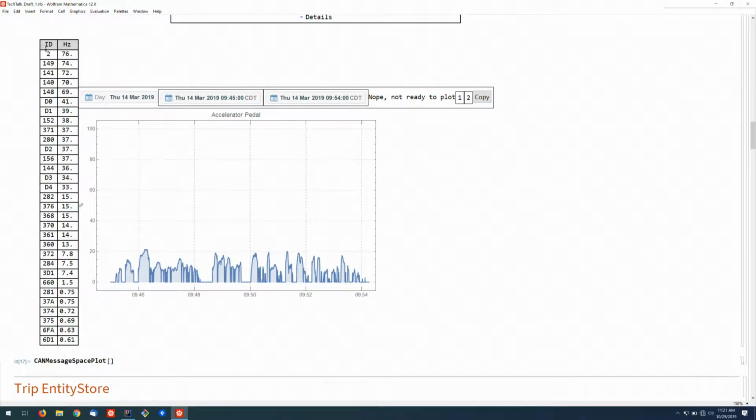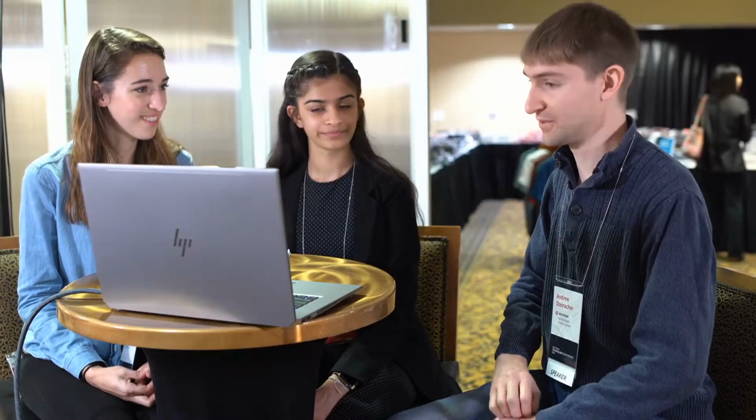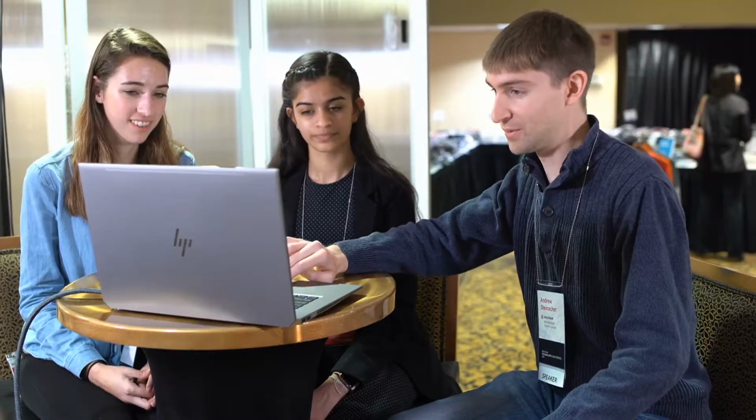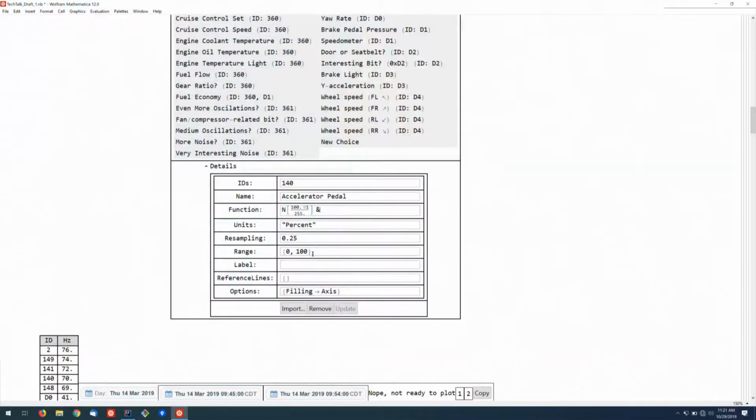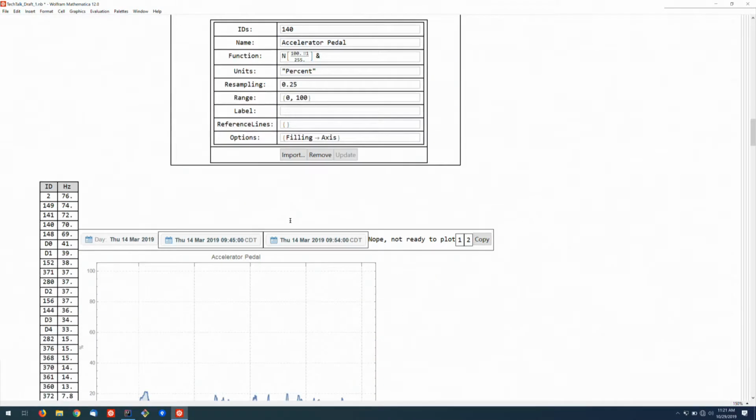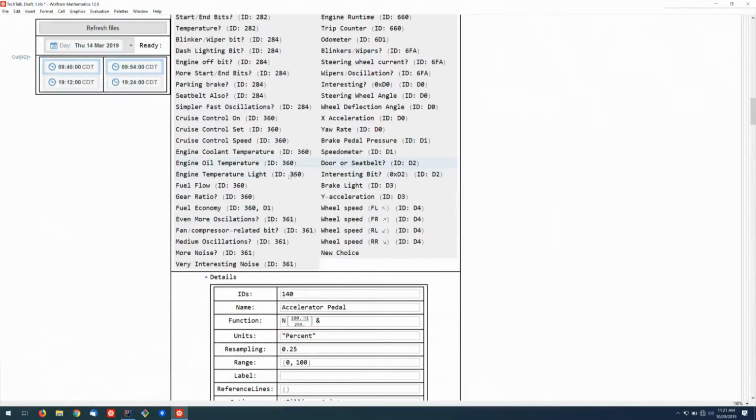Basically, there's no manual that comes with any of this. It's all a lot of reverse engineering. So what I've got is a little thing here that allows me to punch in what message ID is there. I can give it a name, and I can write a function that's able to take in the bytes of the content there, because each one sends about 8 bytes of data, and then I can attach units to them. I can resample them at certain rates, draw ranges and that sort of thing to find all kinds of cool stuff. So that's my gas pedal information.